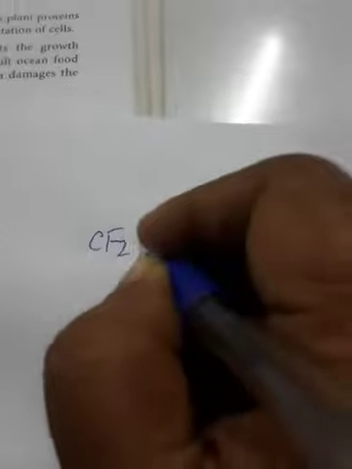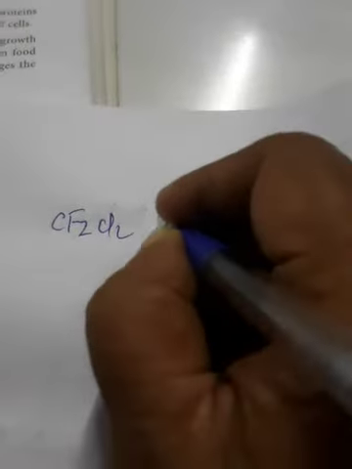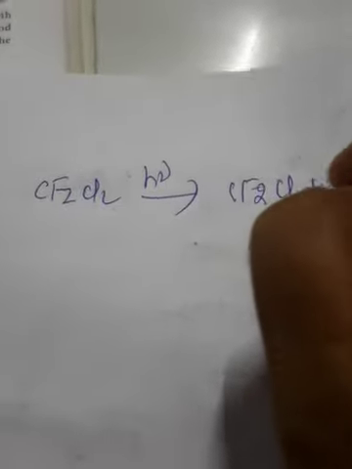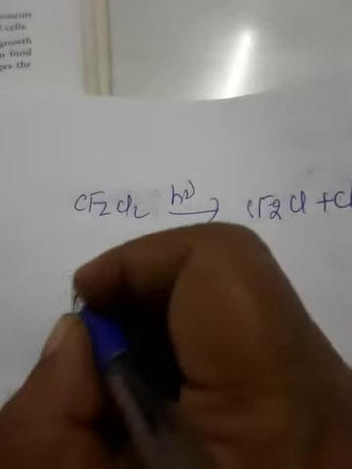They slowly pass from the troposphere to the stratosphere. They stay for a very long period, 50 to 100 years. In the presence of UV radiation, the CFC, chlorofluorocarbon, breaks up into chlorine free radical. CF2Cl2 in the presence of sunlight forms CF2Cl plus Cl.